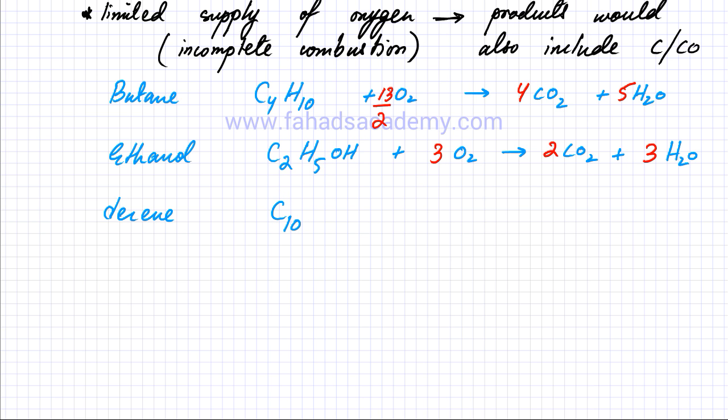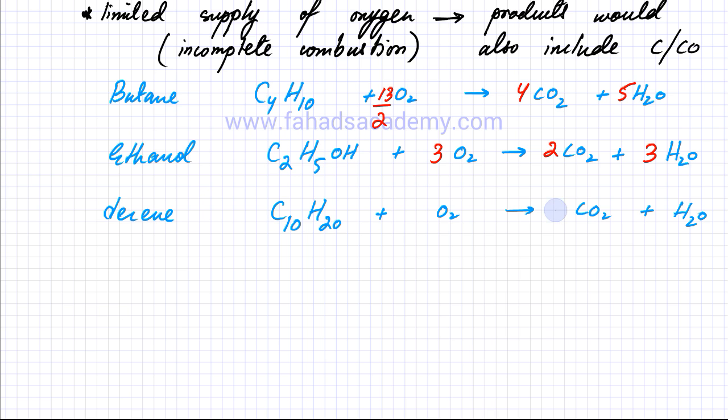So the general formula of alkenes is CnH2n, which means that hydrogens are going to be double the number of carbon atoms, and it's going to react with oxygen in exactly the same way. So you have CO2 and H2O as the products, and I'm going to try and balance this equation.